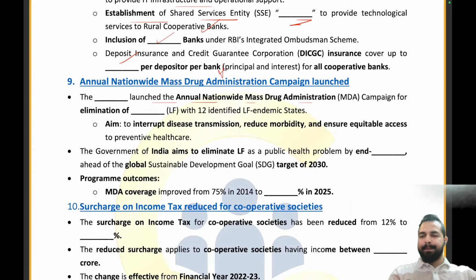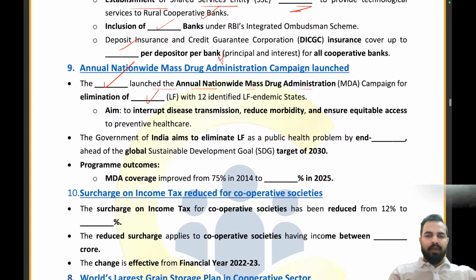So what is the name? No one is able to answer this question. So this part is lymphatic filariasis also. Absolutely right. It is the Ministry of Health and Family Welfare. Moving ahead, the government of India aims to eliminate lymphatic filariasis as a public health problem by the end of which year? By which year are we targeting this to achieve?